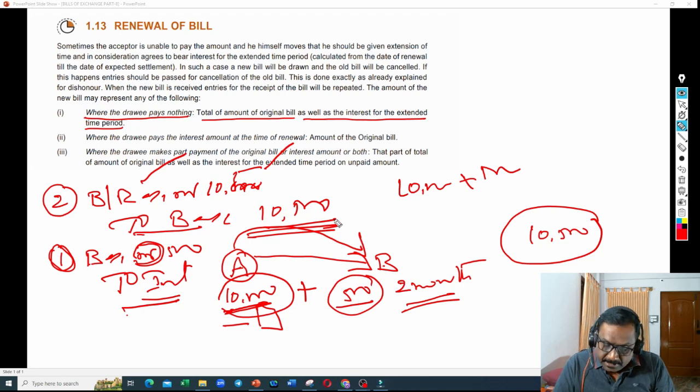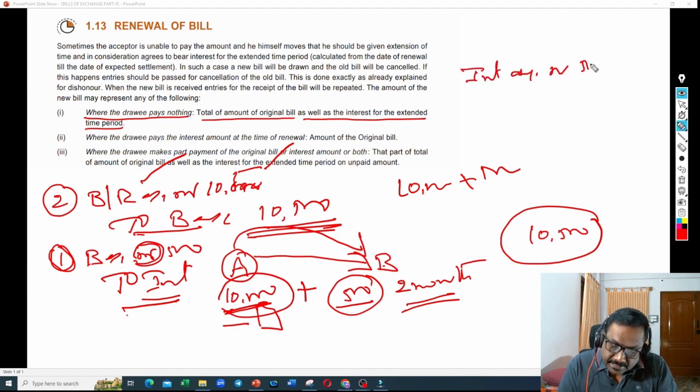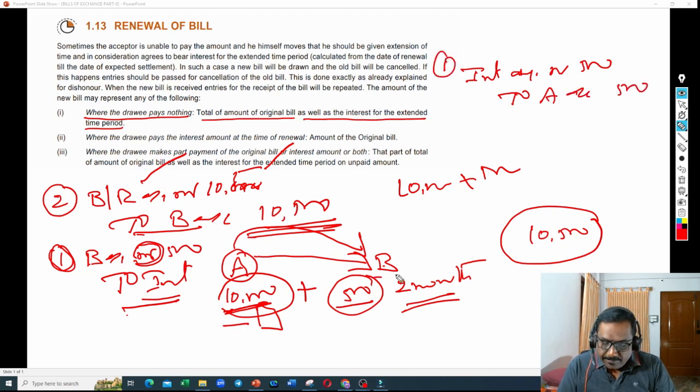Next, what will B write? For B, interest is an expenditure, so he has to debit interest account 500. Since it is an expenditure, he has to debit interest account, and he has to pay this amount to A, so to A account 500. This is the entry B will write.